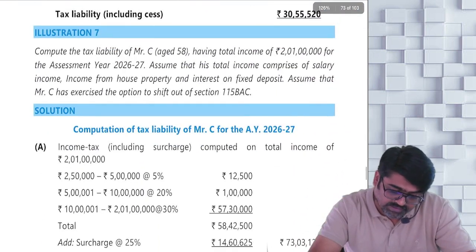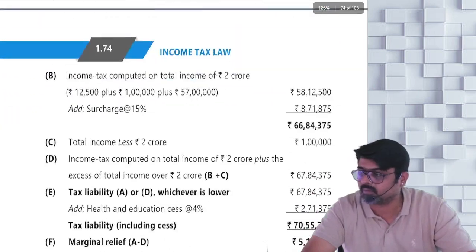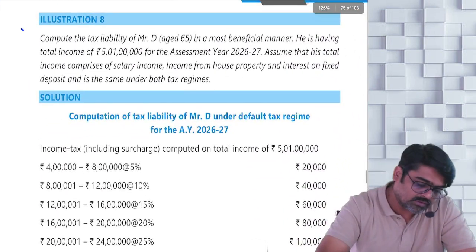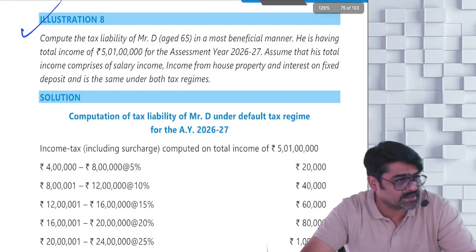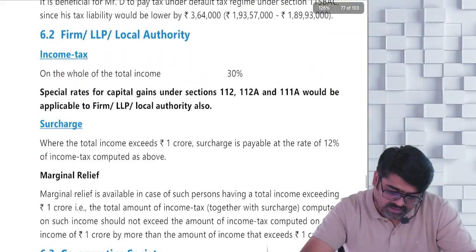And then come to 7. 7 is also homework. This is also having the concept of marginal relief. 8 is also homework. This is also having a concept of marginal relief. Yes or no? So 4 to 8 marginal relief. Okay, no?